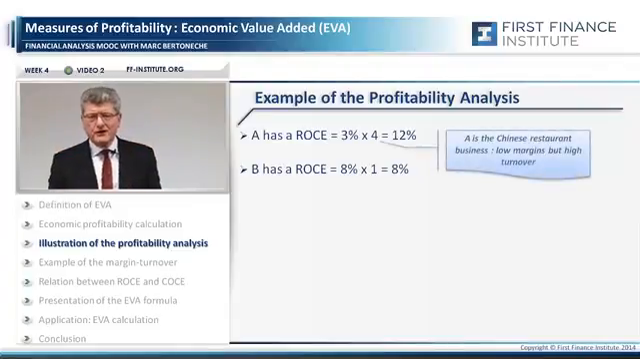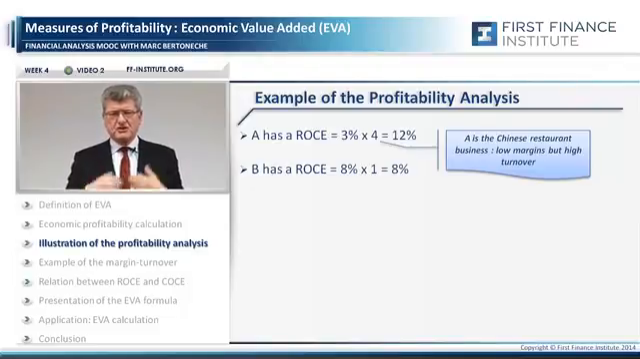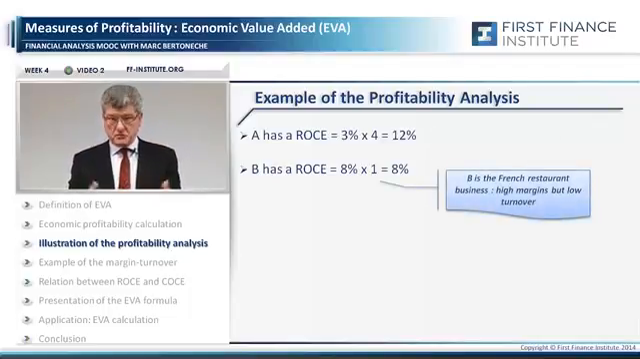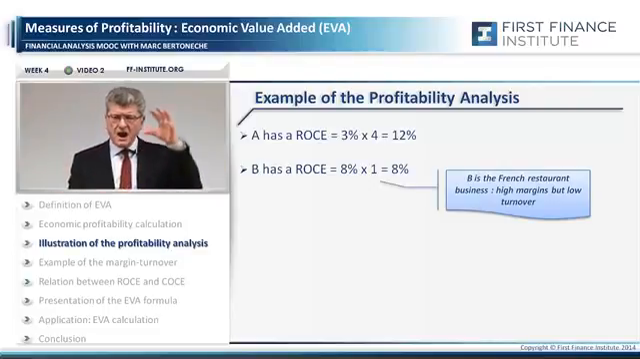A is more the Chinese type of restaurant business. Not very expensive, but you get the bill before you finish your meal because some customers are waiting for the table. Low margin, high turnover. B is more the French restaurant type of business. More expensive, but you stay the whole evening enjoying some great wine, some cognac. High margin, but low turnover.